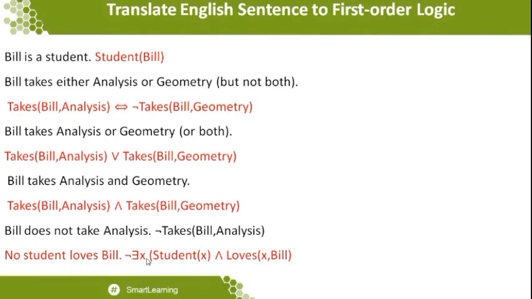Second, identify the quantifier that you are going to apply. We know there are two kinds of quantifiers available, universal as well as existential, and know whether we want to apply the universal or the existential quantifier. Third, apply the logical connectives if any are available, then conclude the statement.